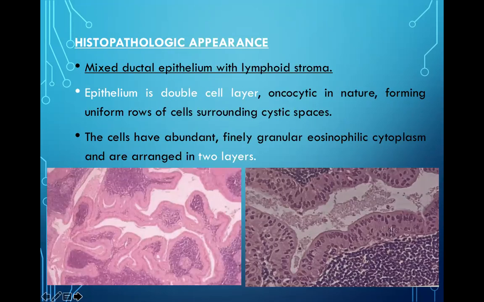Histopath features: we can see mixed ductal epithelium with lymphoid stroma. In the picture also, you can see this is the epithelium and it is double layer. Oncocytic in nature, forming uniform rows of cells surrounding the cystic spaces. And these cells have abundant, finely granular eosinophilic cytoplasm and are arranged in two layers. So this picture is of low power view and this one is the high power view. So you can see the double layer in this picture and you can also see lymphoid stroma.